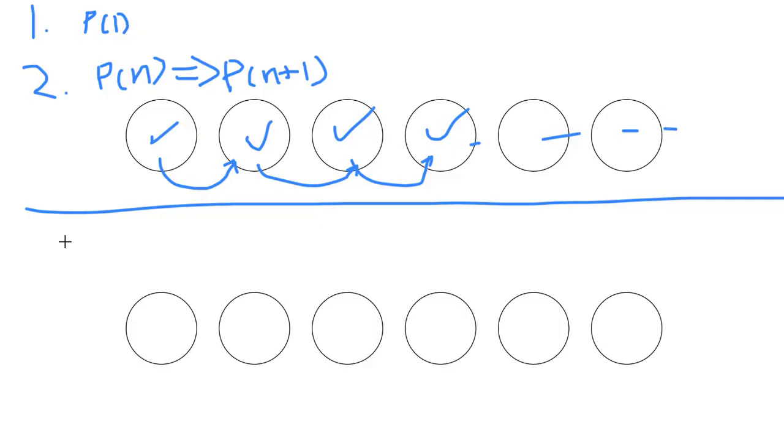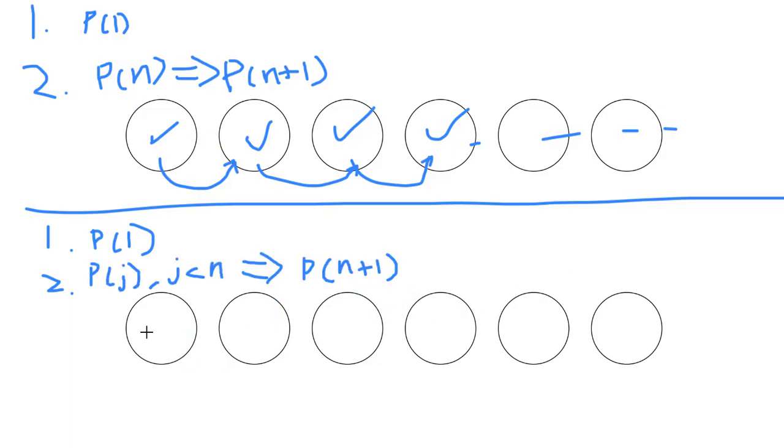Now, what about complete induction? First, you prove your base cases, which in some cases is P1. What's different about complete induction versus normal induction is that you don't just assume, let's say, this case is true to prove the next. You actually assume all of these cases before are true. How does that work? Well, let me show you.